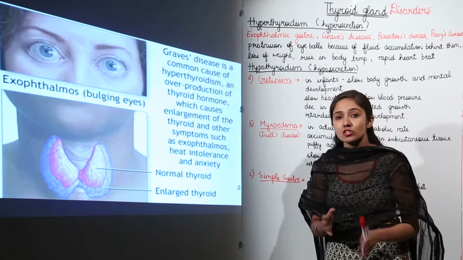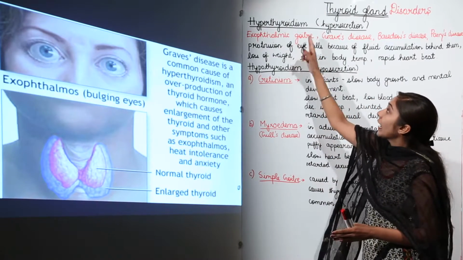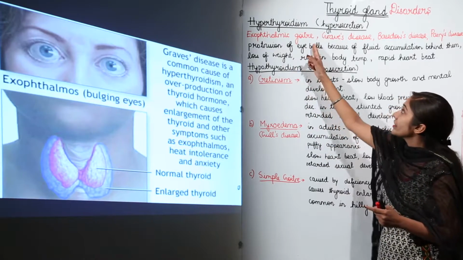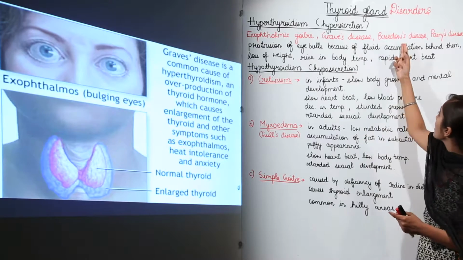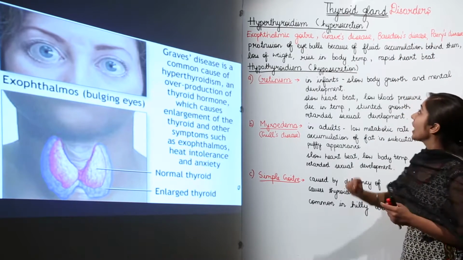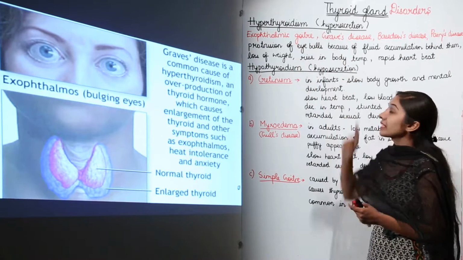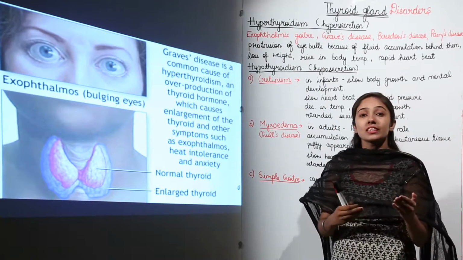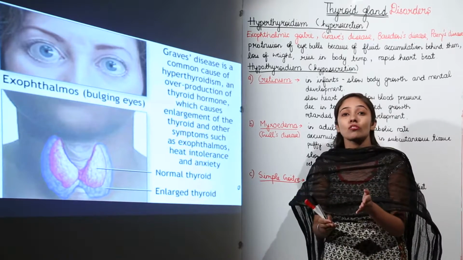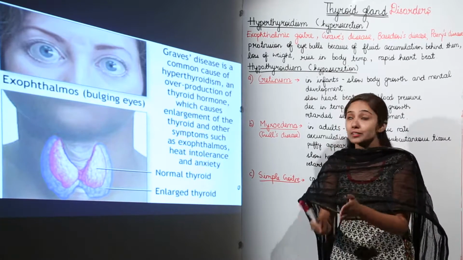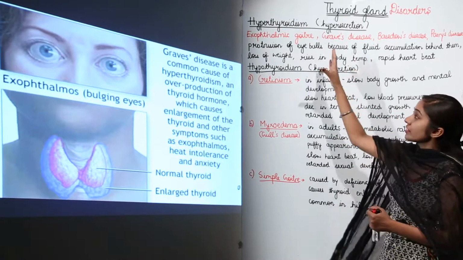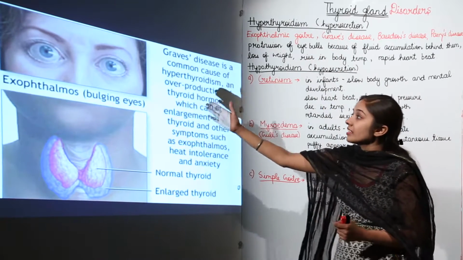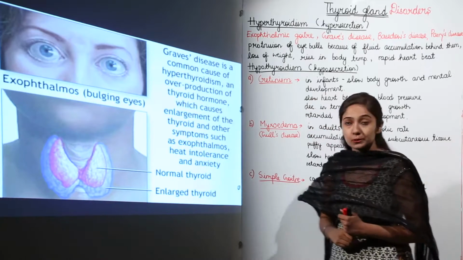The very first disorder is hyperthyroidism, which we also call exophthalmic goiter, Graves' disease, Basedow's disease or Parry disease. Well, this is caused because of the hypersecretion of the thyroid hormone, meaning increased secretion of the thyroid hormone than is required. So, what happens in this case? There is protrusion of the eyeballs. As you can see in the image, the protrusion of the eyeballs.